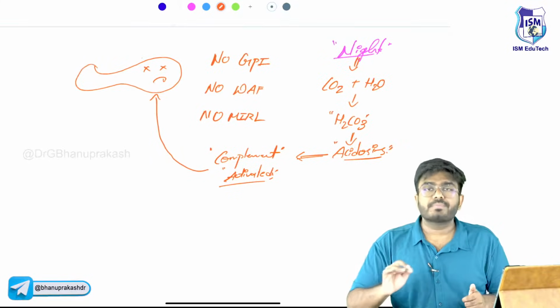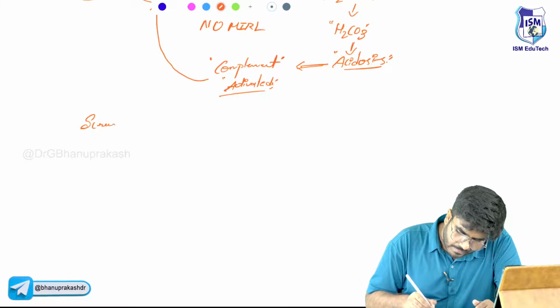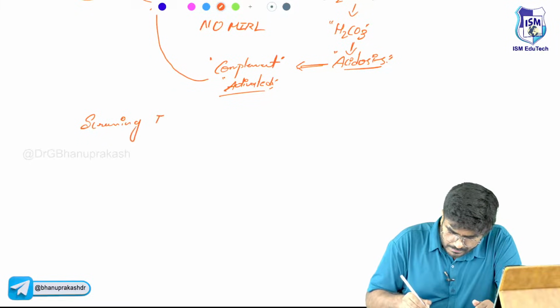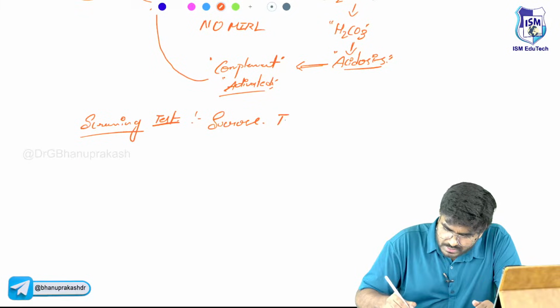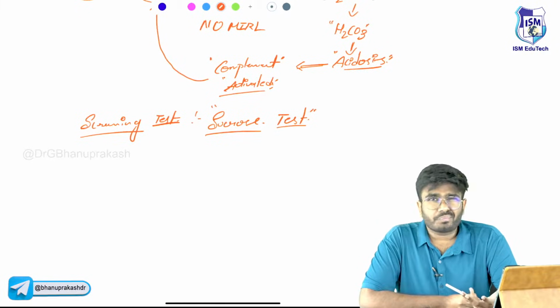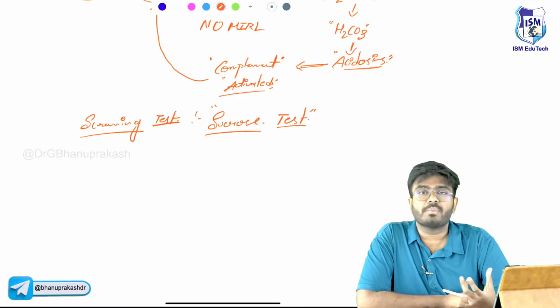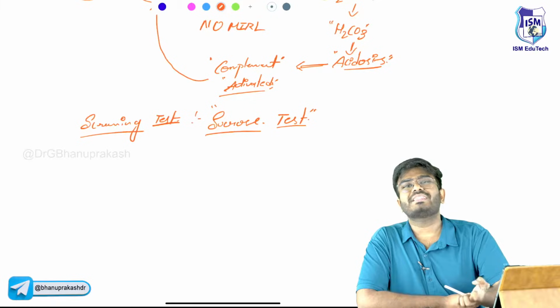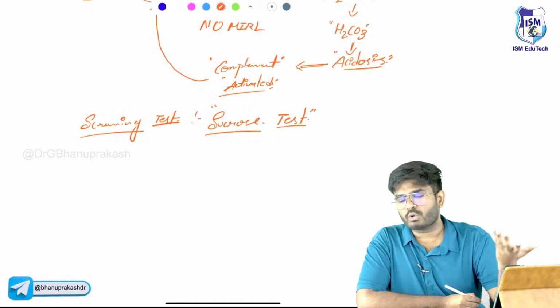So done, sir, completed. Now what is the test? The screening test is the sucrose test. The sucrose test is going to cause the acidification of the plasma. That acidification will cause RBC destruction. The sucrose test is just the acidification of the plasma. When you do acidification, that will cause the hemolysis. You are seeing whether the hemolysis is occurring or not. So the sucrose test is done.